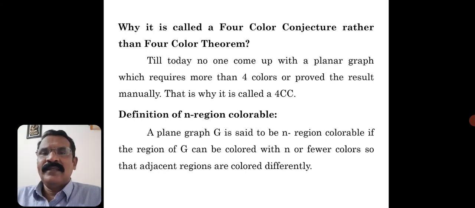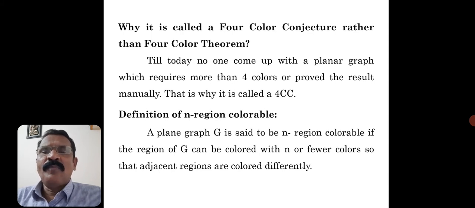Even if someone says that if you follow this way you are getting 5 colors, the same graph, if you follow the other way, will be colored by 4 colors. So you may start the coloring of your house from the bedroom or from the kitchen, it doesn't matter. Ultimately, it should be colored. So you may start with any of the rooms, like that, you may start with any of the states, any of the vertices.